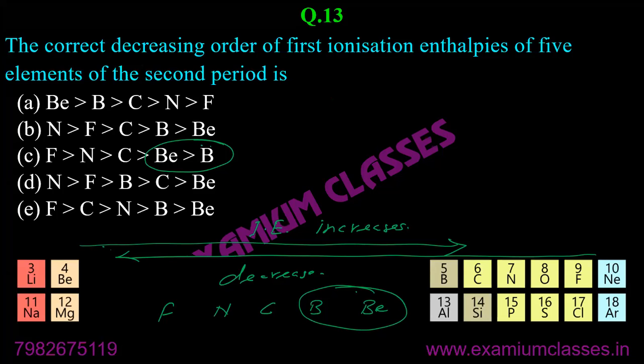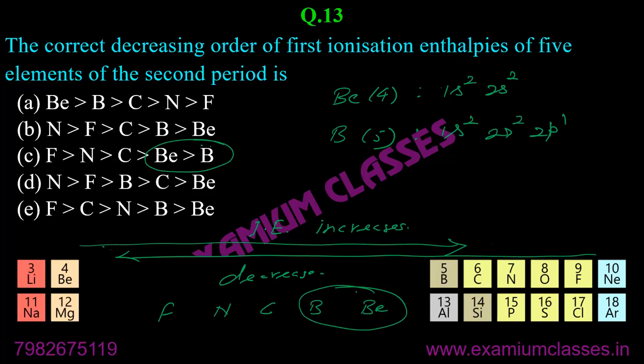The exception is beryllium 4 and boron 5. Beryllium has structure 1s2, 2s2. Boron has 1s2, 2s2, 2p1. It means boron is willing to lose an electron to attain a stable state configuration.